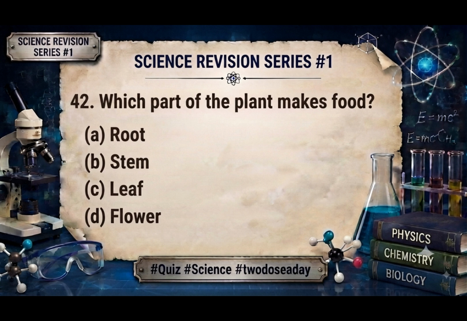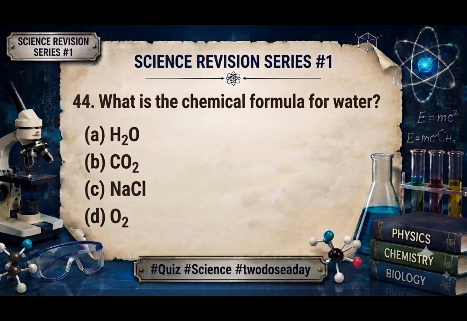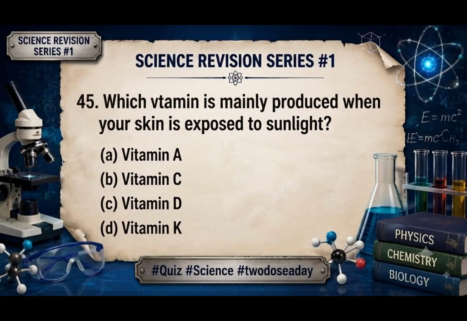Question 42. Which part of the plant makes food? The answer is leaf. Question 43. Which is the hardest natural substance on Earth? The answer is diamond. Question 44. What is the chemical formula for water? The answer is H2O. Question 45. Which vitamin is mainly produced when your skin is exposed to sunlight? The answer is vitamin D.